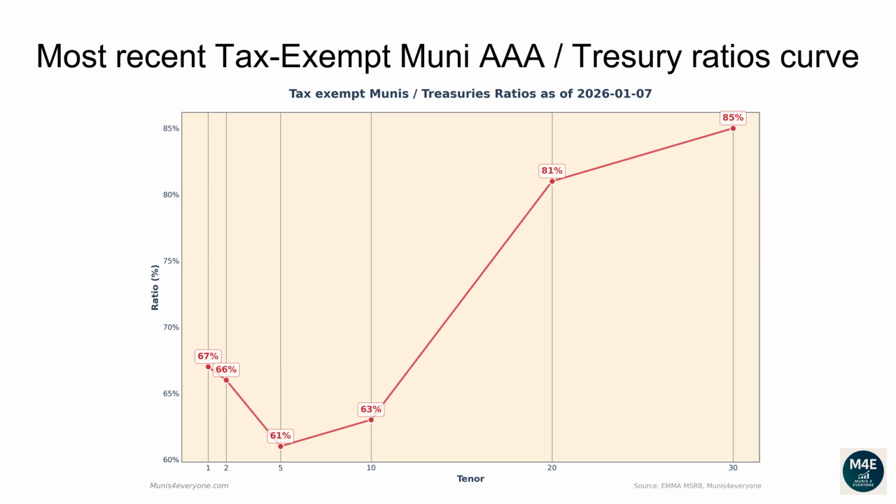The current one-year ratio is 67%. The 2 years ratio is 66%. The 5 years ratio is 61%. The 10 years ratio is 63%. The 20 years ratio is 81%. The 30 years ratio is 85%.